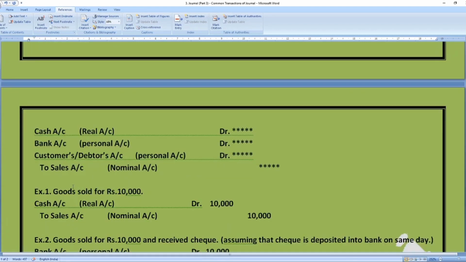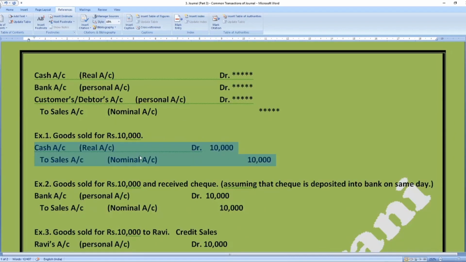Example number 1: goods sold for rupees 10,000. Again, as in the case of purchases, nothing has been mentioned here whether we have received cash or a check, or whether the goods have been sold to a debtor on credit basis. Therefore we will assume that we have received cash for such sales. So the entry will be cash account debit to sales account, for the same value, rupees 10,000.